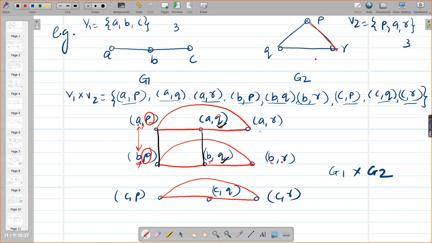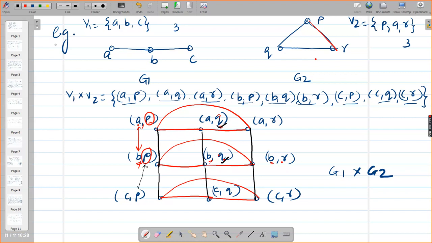Next, here again P and P are the same. B and C are adjacent in G1. Come on, be quick, give the answer. Yes, ma'am. B and C are adjacent. Anything else remaining? No.